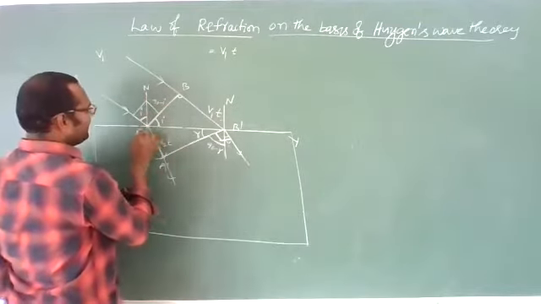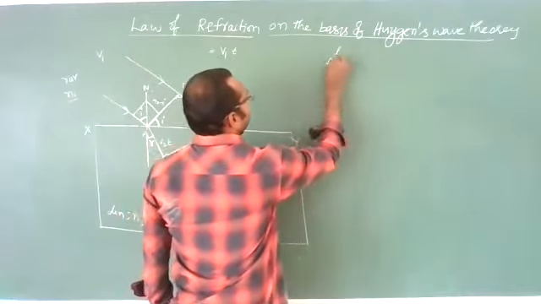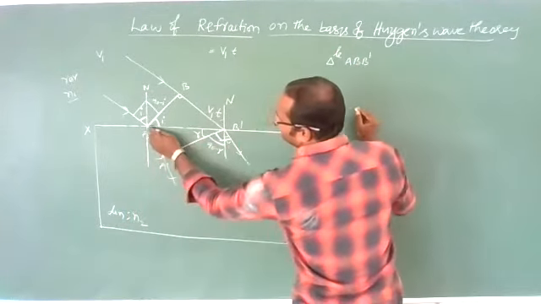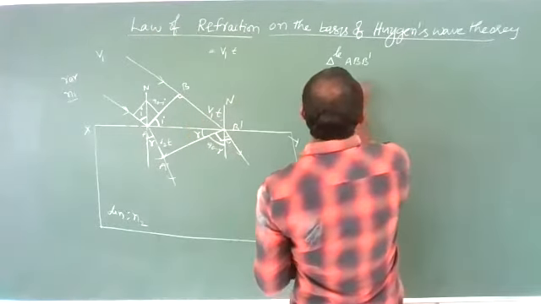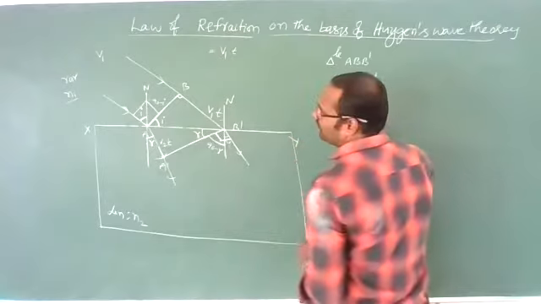Now I am taking the triangle A B B dash. Take the sine of the angle from this. What is the sine of the angle of incidence?